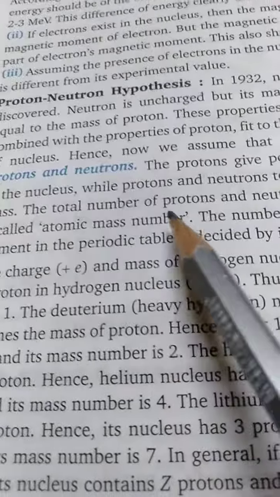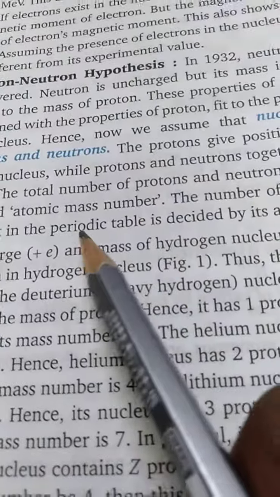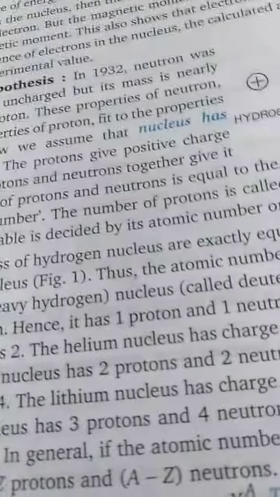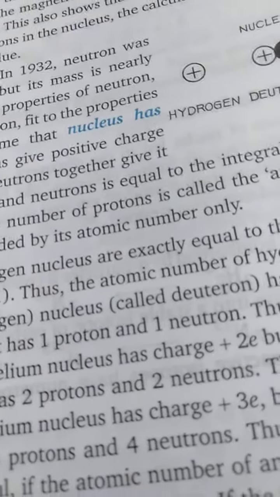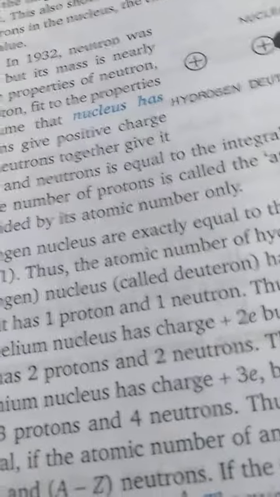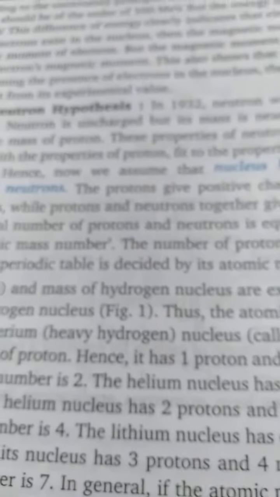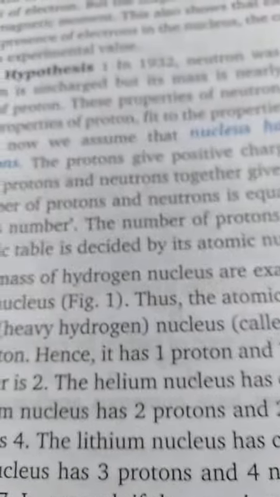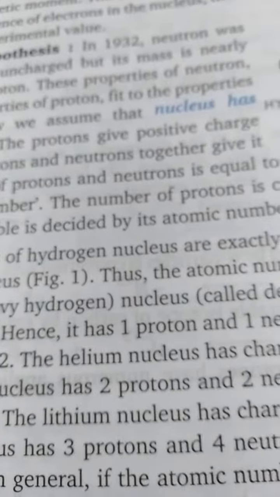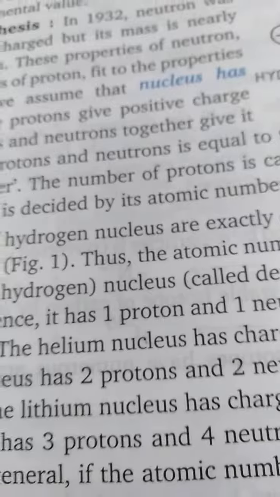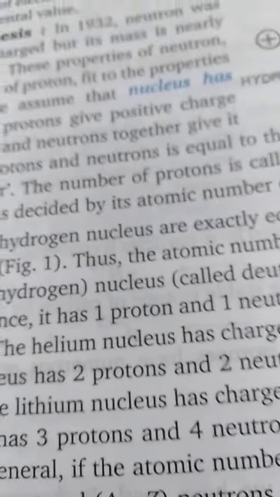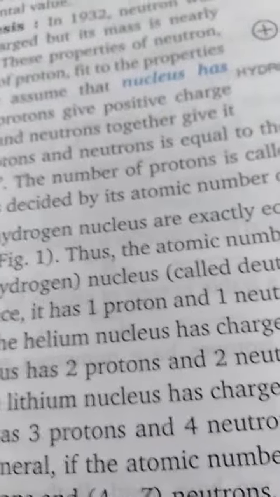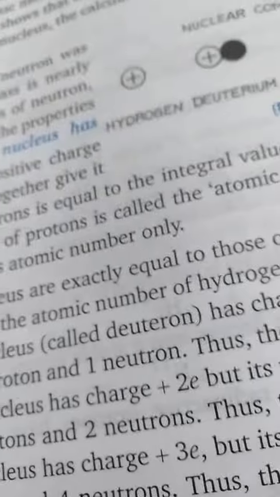Now see, the total number of nucleons is called the atomic mass number. The atomic mass number, the integral part of the atomic mass, is actually the number of nucleons, that is the number of protons plus the number of neutrons. Let us take a simple example of sodium. It has 11 protons and 12 neutrons, so its atomic mass number will be 11 plus 12, that is 23.